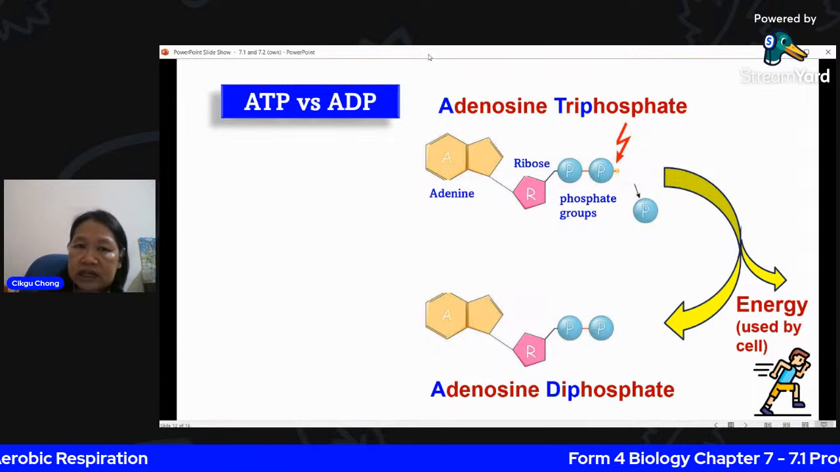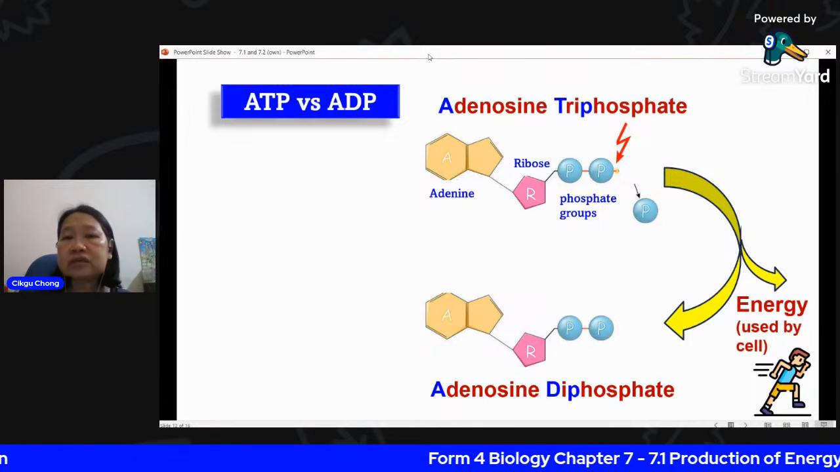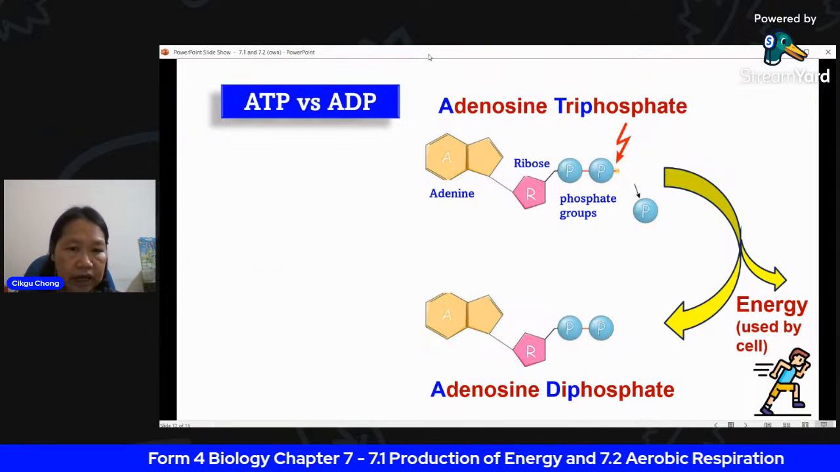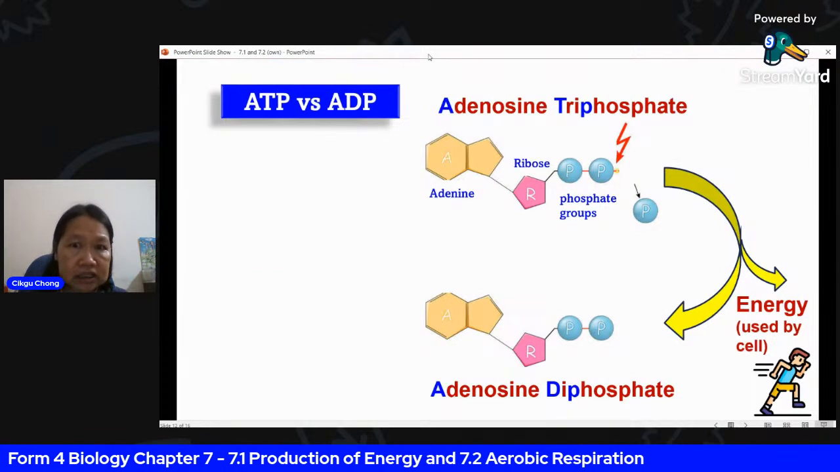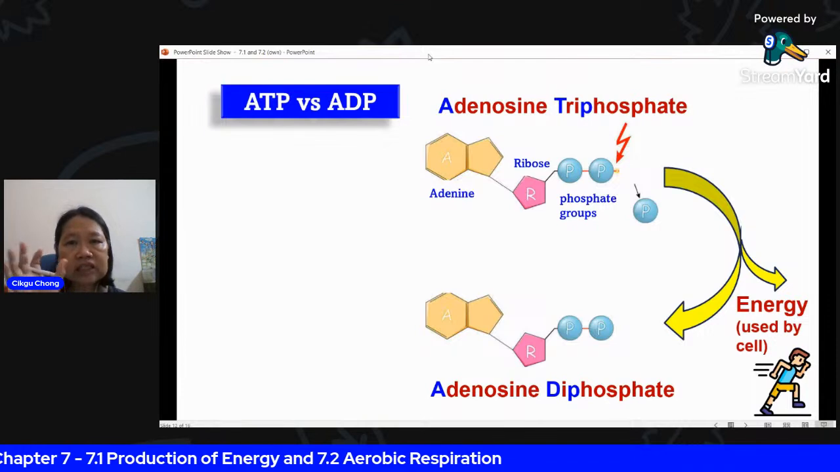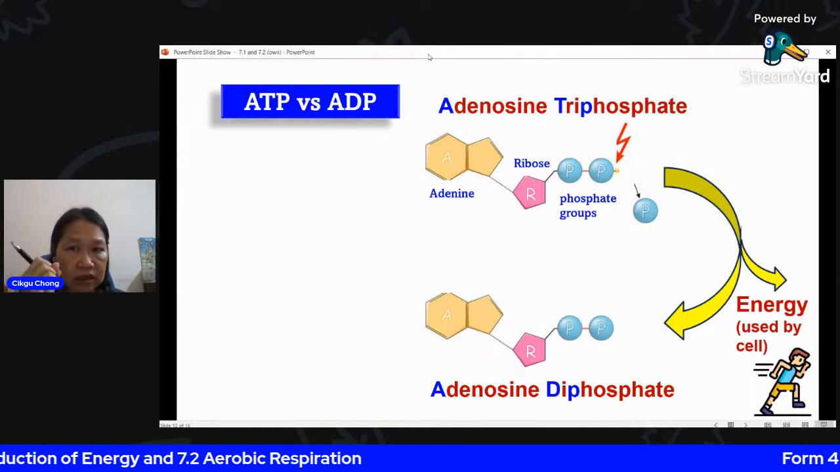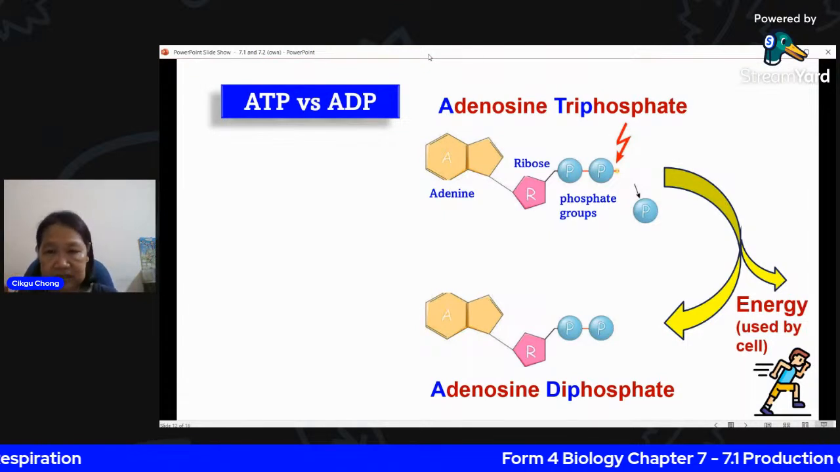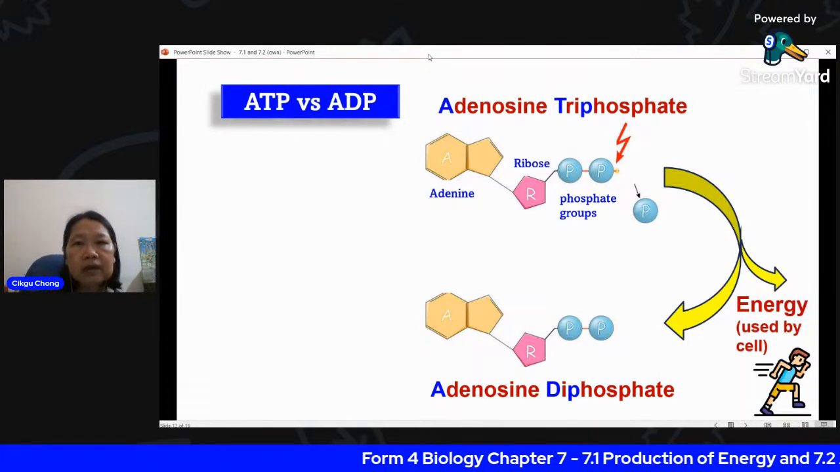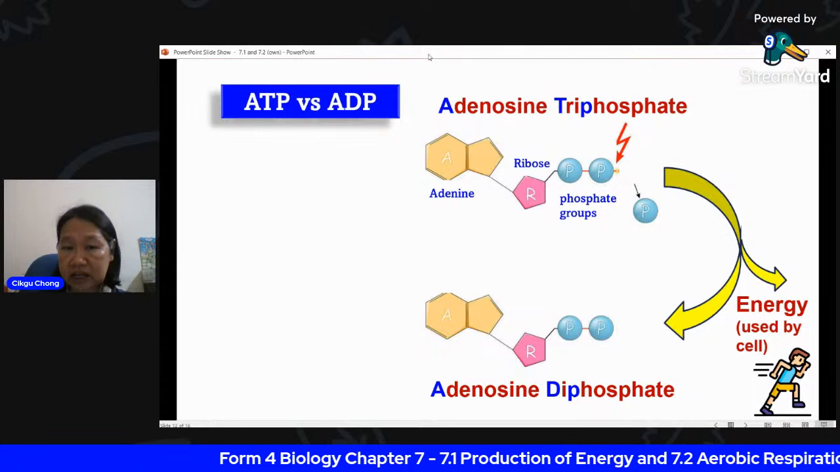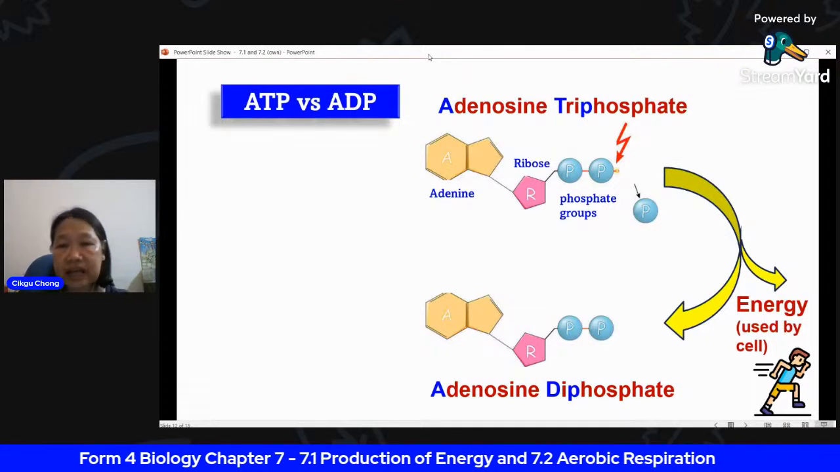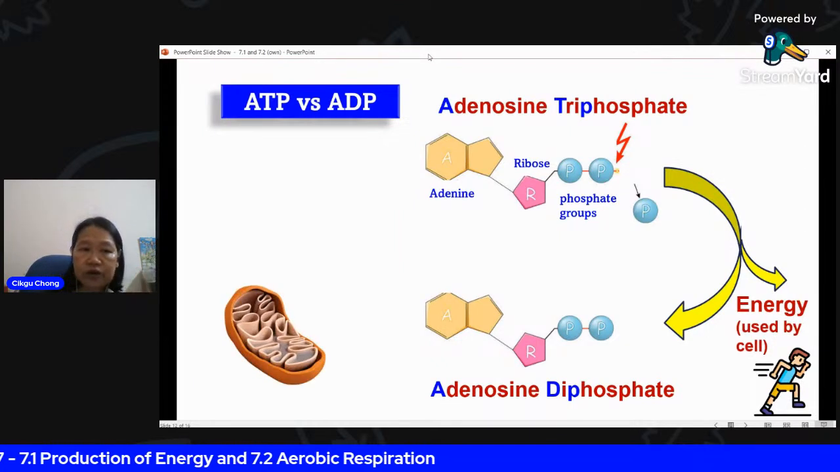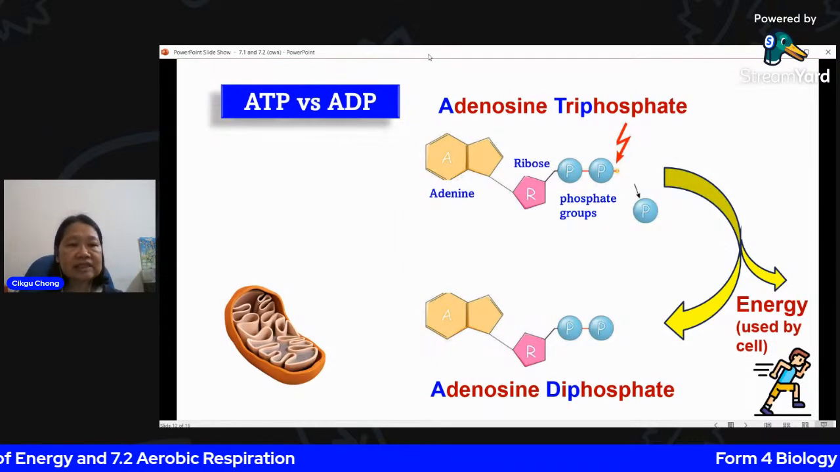Now this diphosphate group is actually recyclable. You can also turn it back into ATP. How do you change your ADP back to ATP? Just now your ATP was holding the energy, then when you broke the bond, energy was released. So now I want to make back my triphosphate, ATP. I need to bring the energy back inside. Where do I get my energy? That's where your respiration comes in.